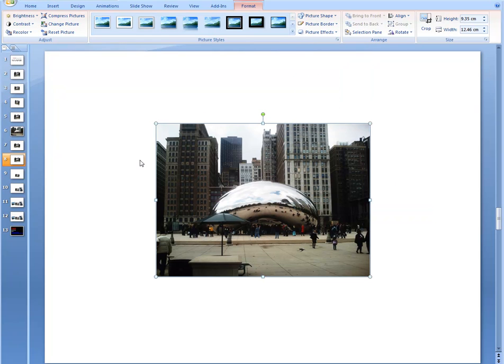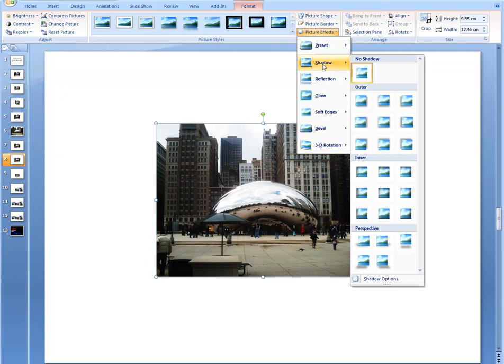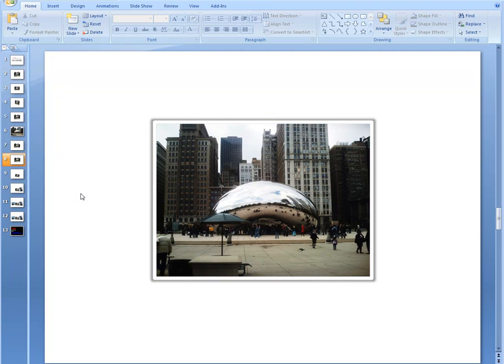So at the moment that border is invisible. So what we want to do is put a slight shadow behind it. So go to Picture Effects, Shadow, and of course you can choose from any of these here. You could have the shadow offset to the bottom right, the top right, but I think that the best option is just to have it in the middle. So there we go, we have it done already. So that's the Polaroid effect.